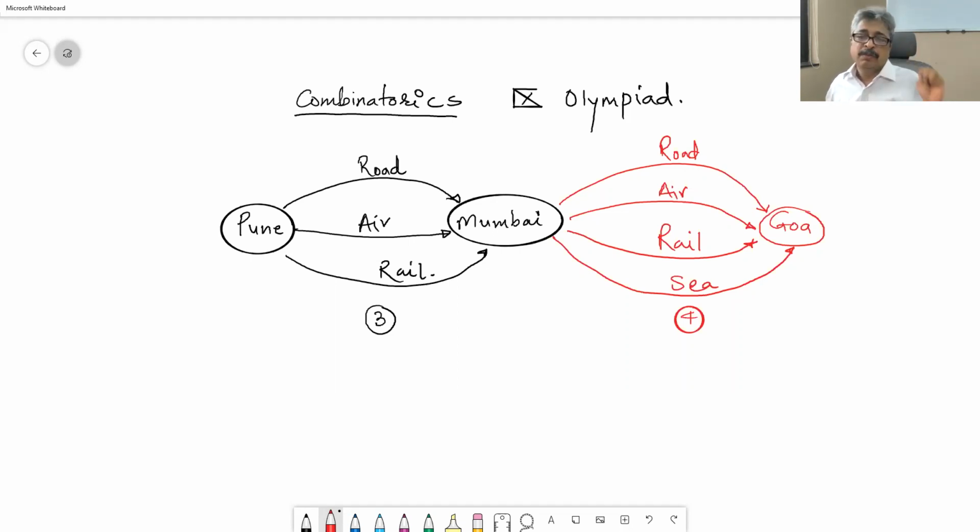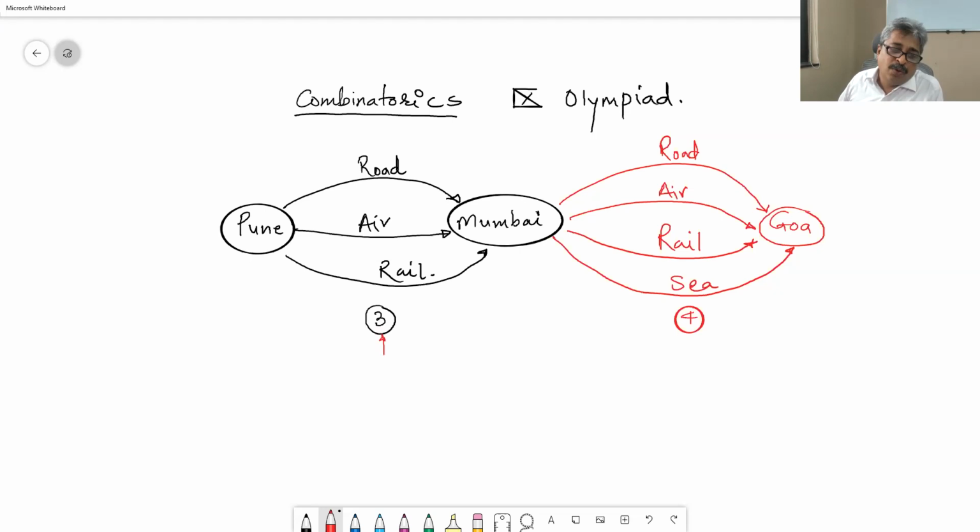Question number two. From Mumbai to Goa, I can go by road, air, rail and sea. In how many ways can I go to Goa from Mumbai? Answer is 4. Now let me explain the answer. If I ask you the question, from Pune to Goa, in how many ways can I go? I am saying that you should put your answer in correct English. When I say correct English, it means this first answer 3 should be like this.